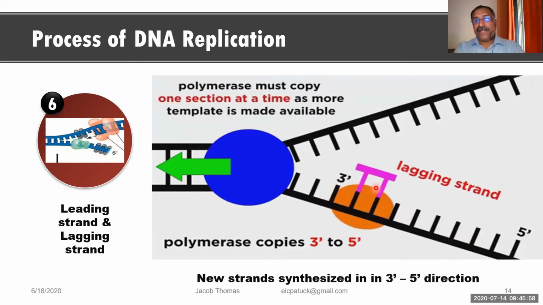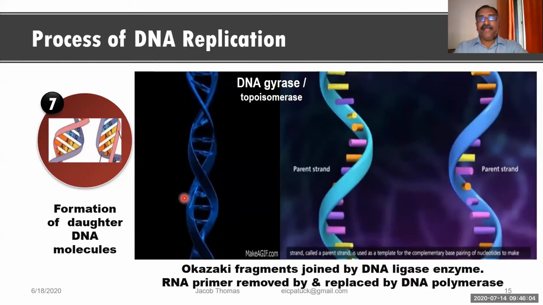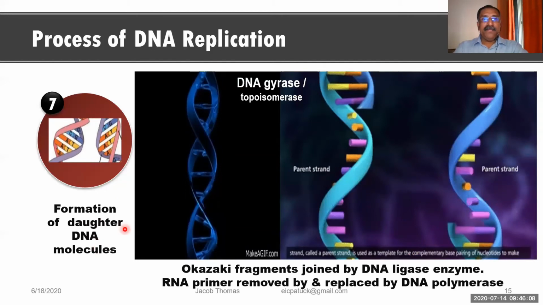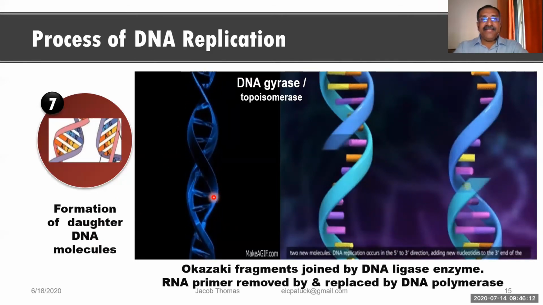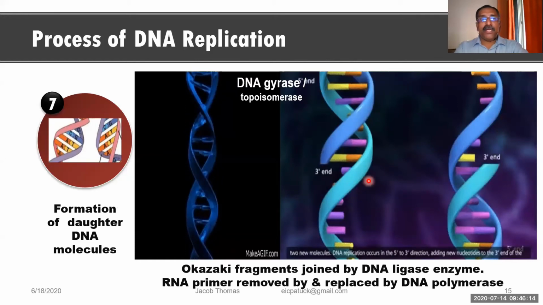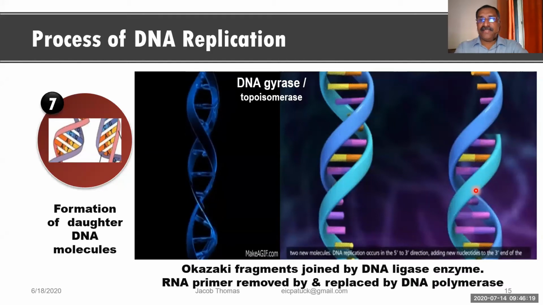Okay, look at here. The last point of DNA replication is the formation of daughter DNA. Now you see this was the DNA, and this DNA is getting replicated. Now look at this picture very closely. If you observe the picture very closely, you can see the things.